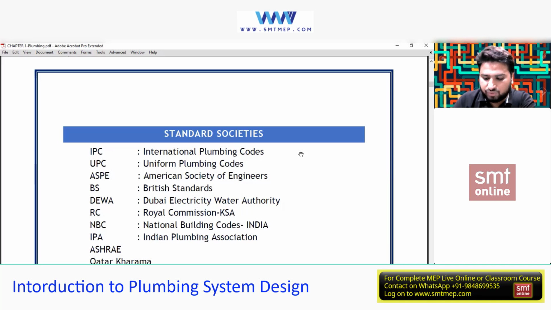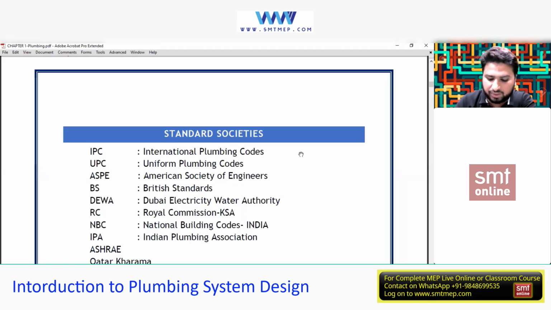because, for example, number one is the atmospheric condition. I'll give one simple example. If I give you the example of the Gulf and the example of the Western countries, what is the major difference over there? The climatic conditions. Here the climatic conditions are extremely hot, and there they are extremely cold. So with the temperature difference, what happens? The usage of water becomes lesser or higher. Yes or no?